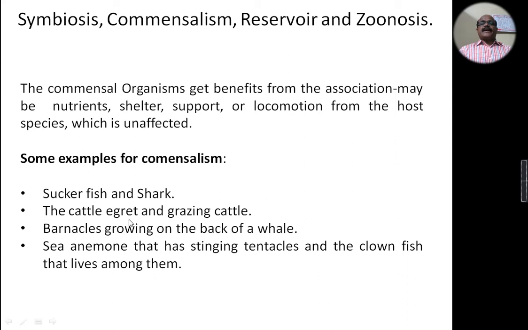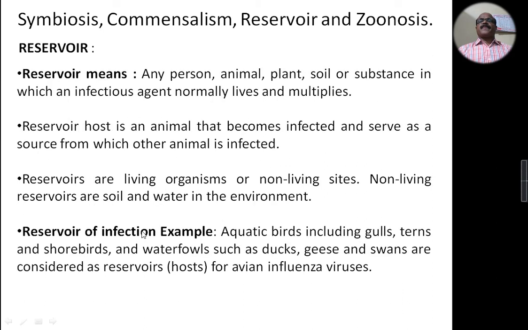The cattle egret and grazing cattle is one more example. Sea anemone that has stinging tentacles and the clownfish that lives among them. So these are the best examples for commensalism.